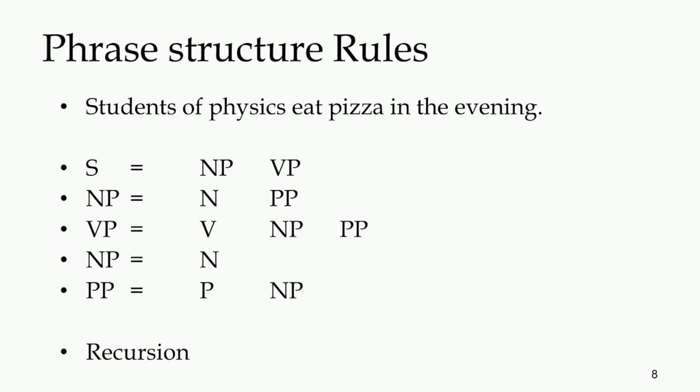Then we want to describe the NP, what we mean by NP in this particular sentence. The NP, which is the subject NP, is noun and PP. So, the noun is students and then the PP is of physics. You can see the description of a noun phrase as simply being noun, and then the description of a PP is P and NP. Here we can see the example of a preposition and an NP, like of and physics.